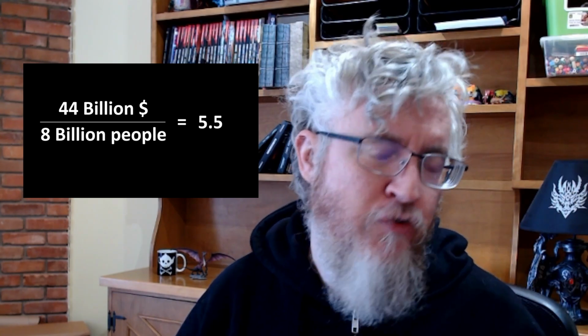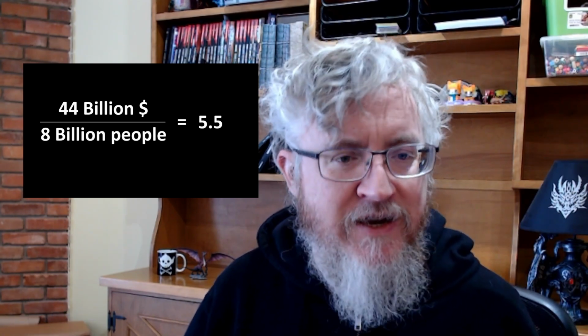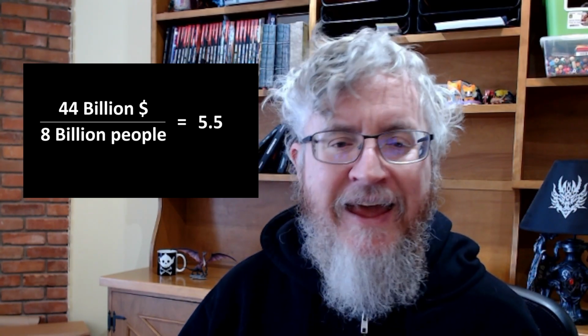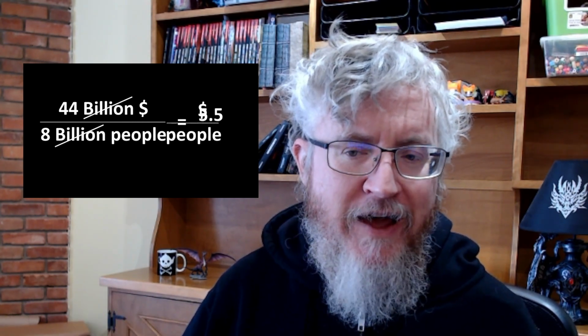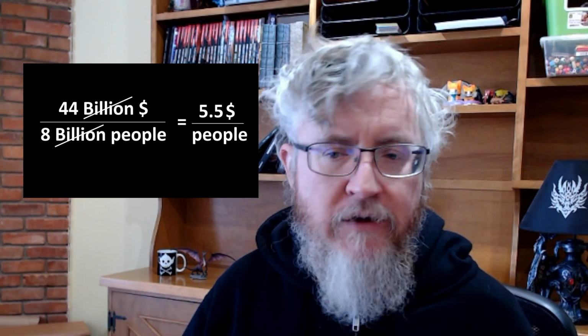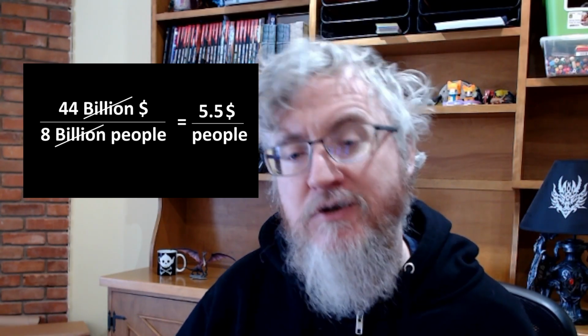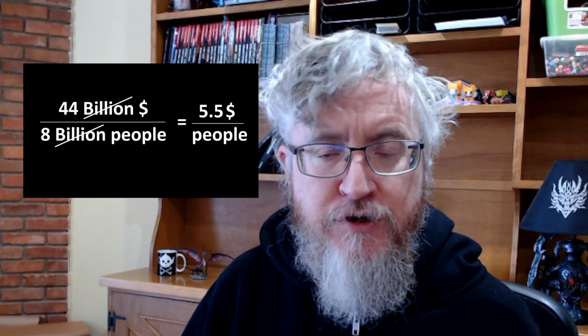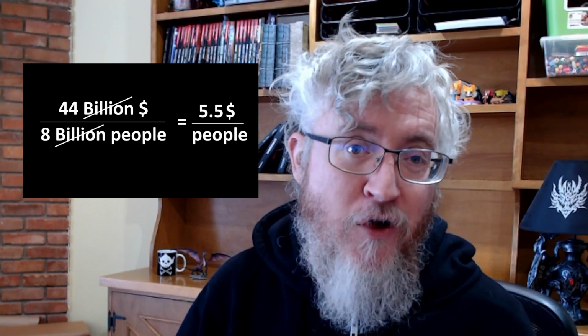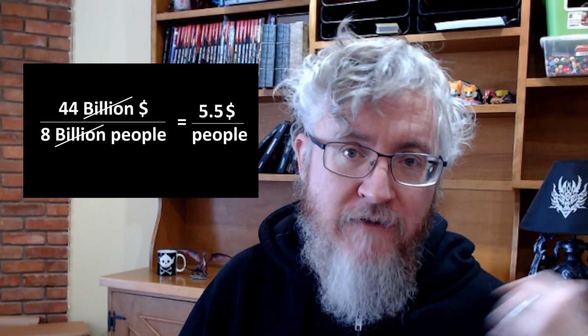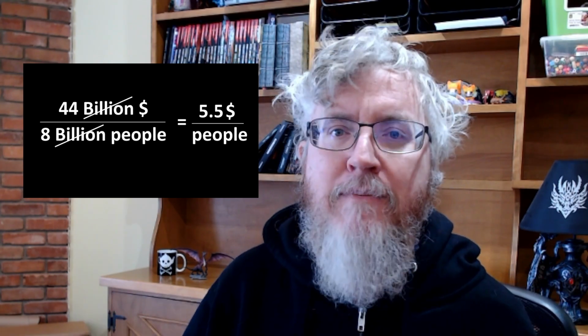So you can treat billion like a unit in this case and essentially just cancel the two out, which then leaves you with this: $5.5 per people, and what we call one people is a person, so $5.5 per person. So Elon Musk could have given everyone on Earth $5.50. So, if you want to write him a letter and ask him for $5.50, maybe he'll respond.